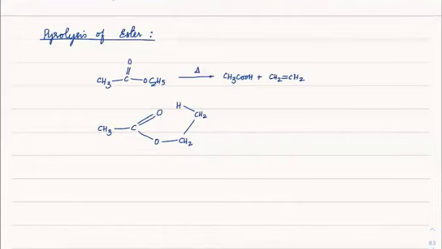Okay, so the lone pair on here will attack this hydrogen. At the same time, this bond will break and make a double bond here, and this bond will break and make this an O minus. Okay, so that's how it happens. That O minus will finally become a double bond O.